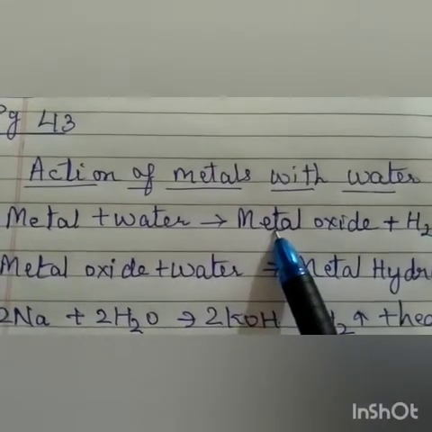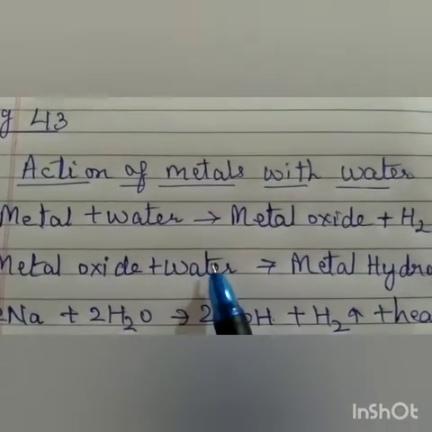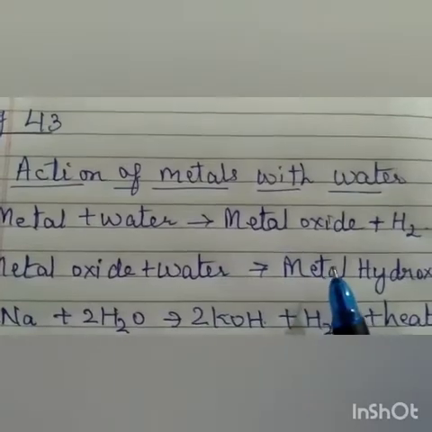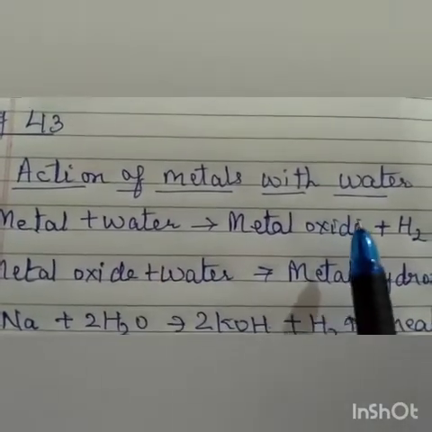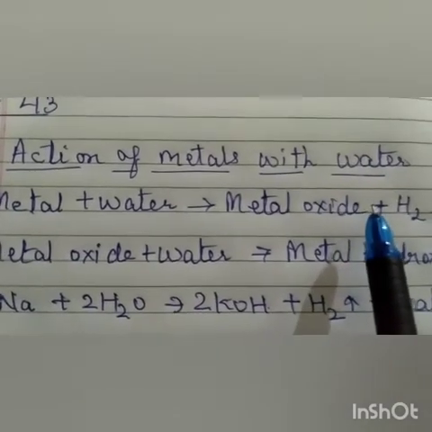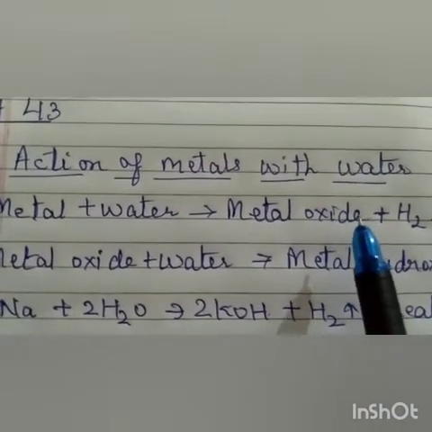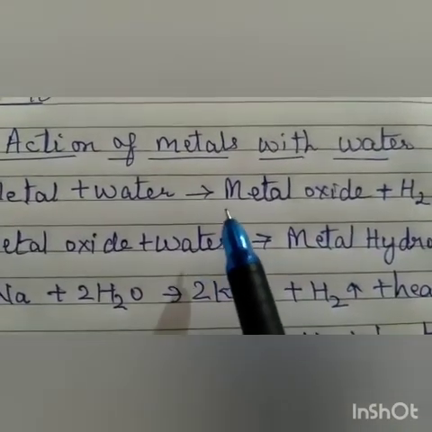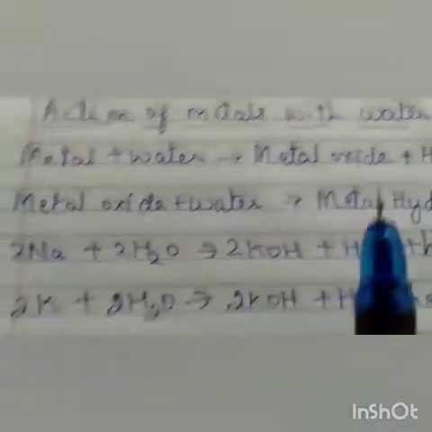Since these metal oxides are formed in water, they dissolve in water, so it forms metal hydroxide. I have not written the states here, but since it is in water it is an aqueous state. So generally when metals react with water, they form metal hydroxides and hydrogen gas is evolved.